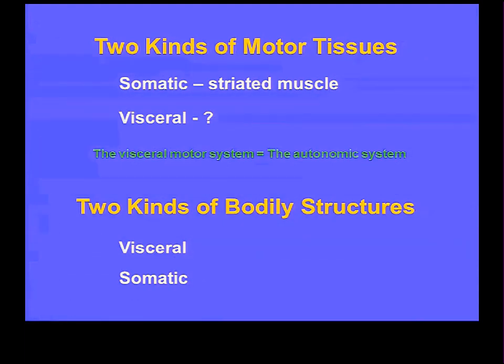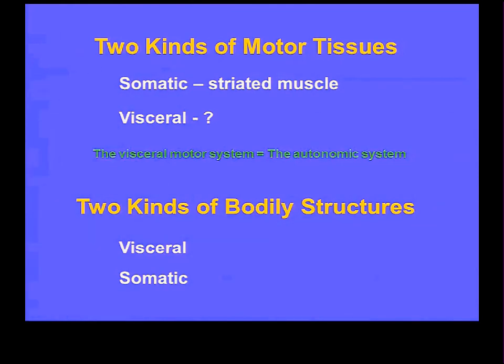Now here, it's easier to define a visceral structure than a somatic one. Somatic was just striated muscle, and all the other motor things were visceral. A visceral structure is a structure composed primarily of a visceral motor tissue. So a visceral structure is composed primarily of cardiac muscle, or primarily of smooth muscle, or primarily of glandular tissue.